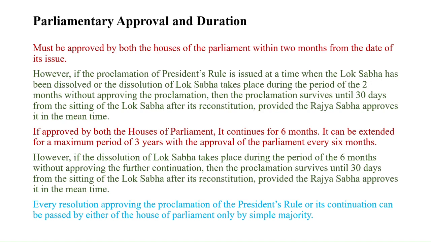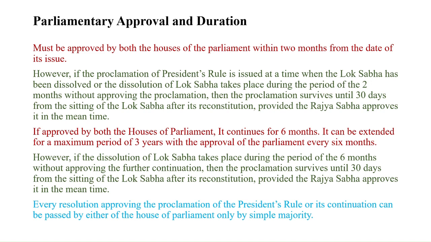If approved by both the Houses of Parliament, it continues for 6 months and it can be extended for a maximum period of 3 years with the approval of Parliament every 6 months. Unlike a national emergency, which can be extended for an indefinite period of time with the approval of Parliament every 6 months, President's Rule can be extended only for a maximum period of 3 years.